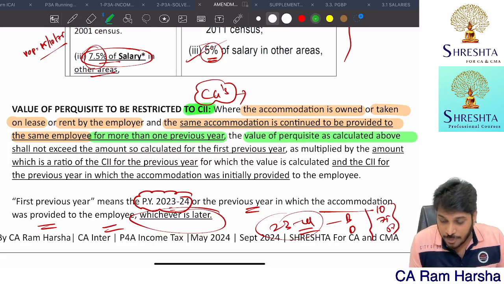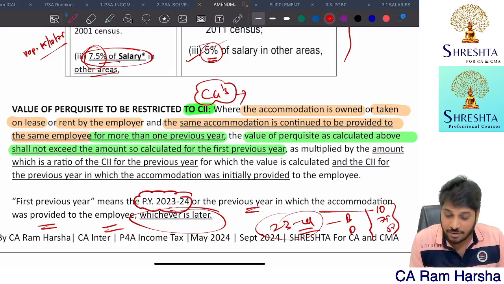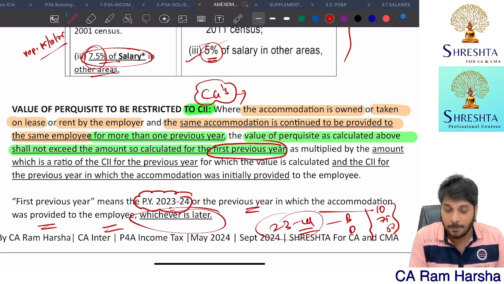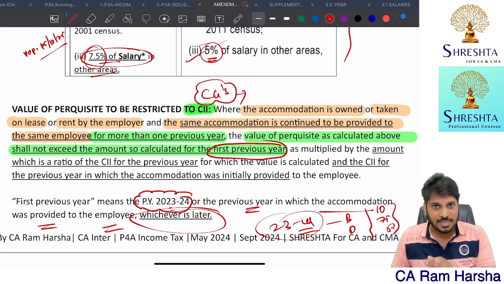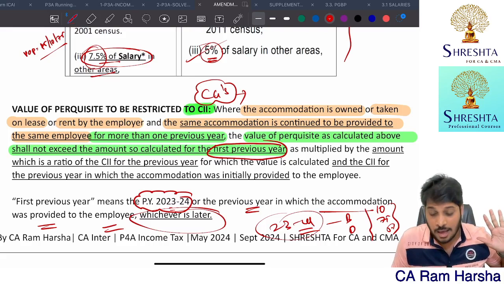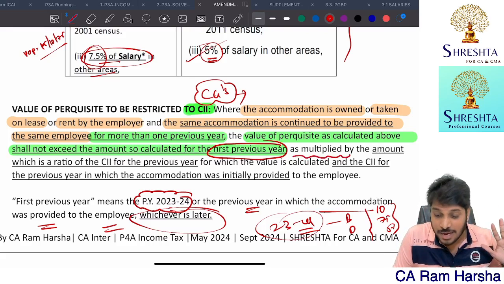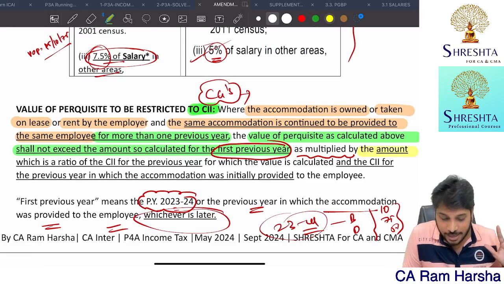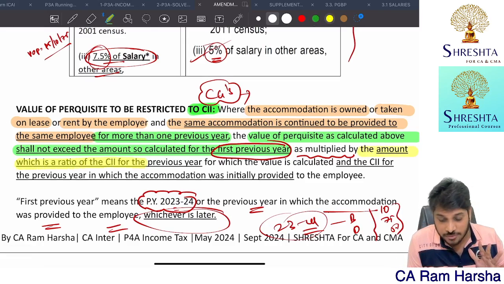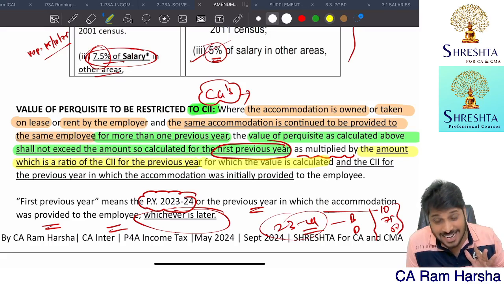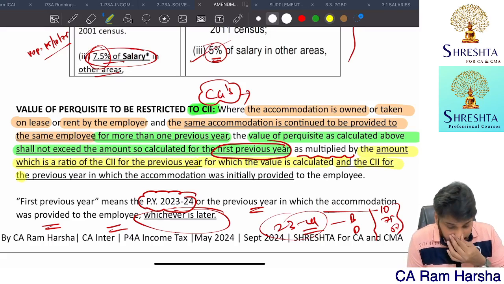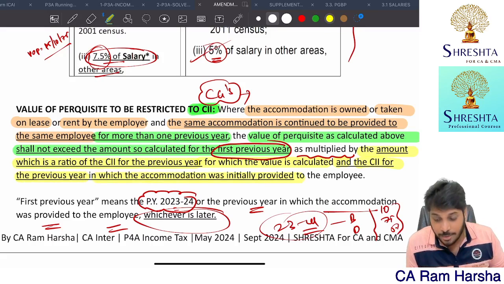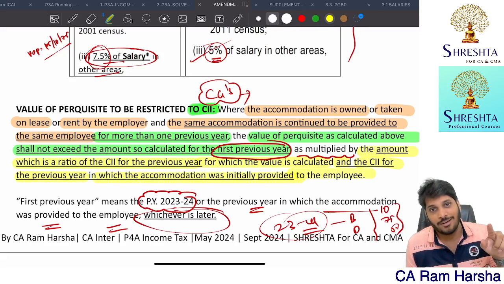The value of perquisite calculated above shall not exceed the amount so calculated for the first previous year, multiplied by the ratio of CII of the previous year for which you are calculating, and in the denominator the CII of the previous year in which accommodation was initially provided to the employee.